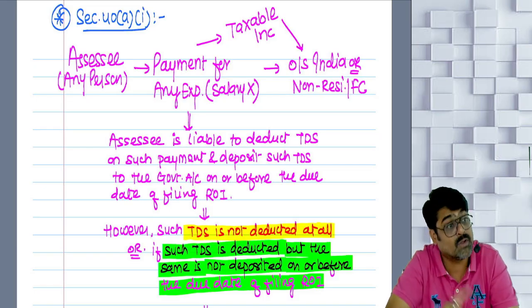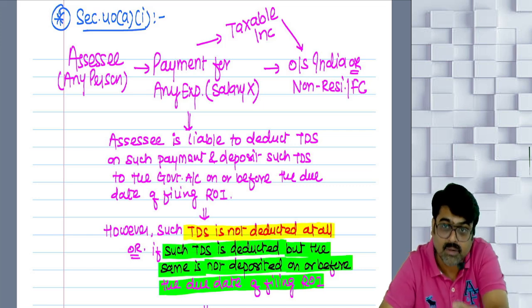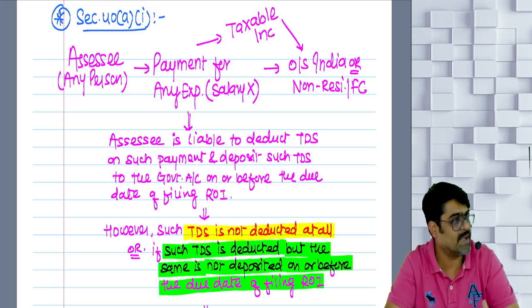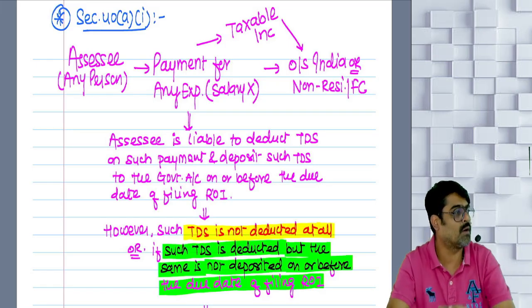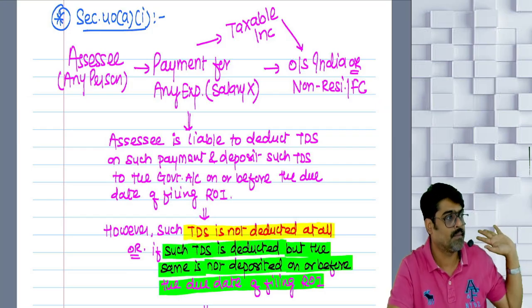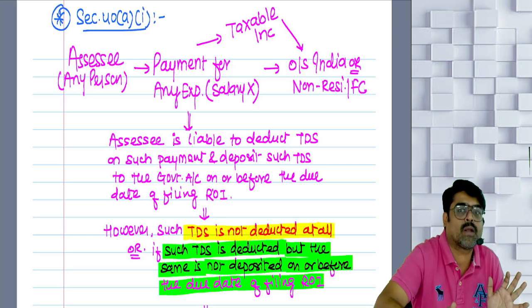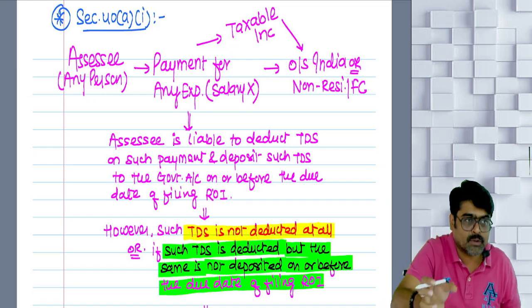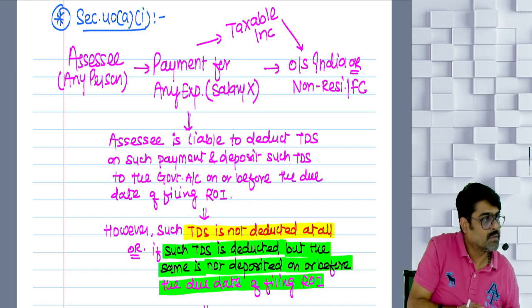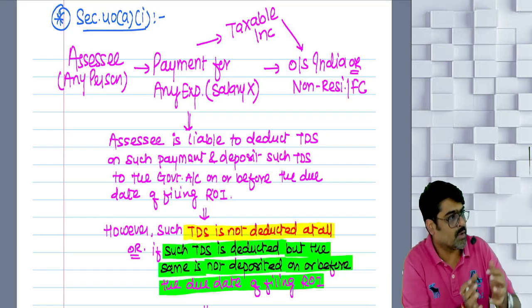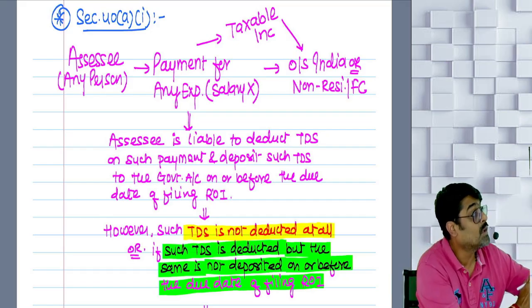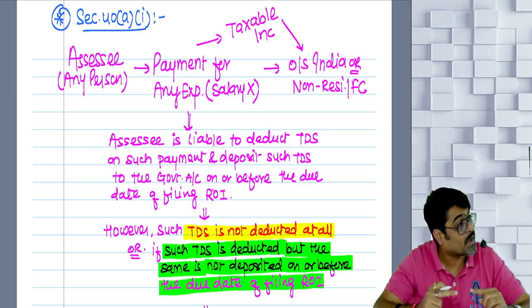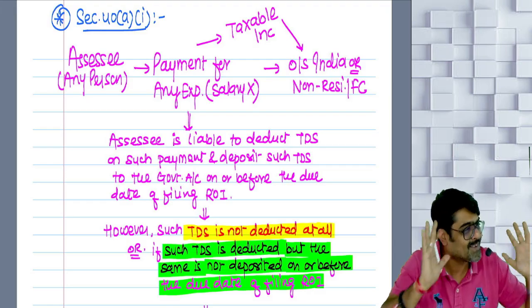Whenever you make that payment, which will be income for them, yes or no, deduct some tax for the government and deposit that tax to the government. First you deduct the tax and then you deposit that tax to the government on or before the due date of filing your ROI. So whatever payment during the previous year you are making for any expense other than salary, from that payment you are supposed to deduct TDS, tax of the government, and you are supposed to deposit that tax to the government on or before the due date of filing your ROI. Then only this payment will be treated as your expense and will be allowed as a deduction.